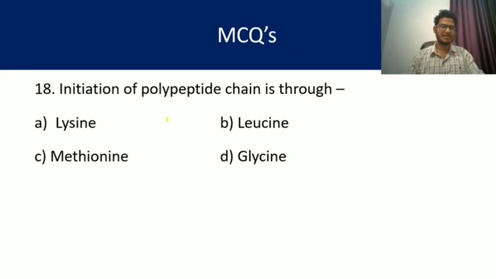Question number 18. Initiation of polypeptide chain is through which of the following amino acids? Out of these four amino acids, the first amino acid which starts translation, the initiation of the polypeptide chain, is formylated methionine, my dear friends. The answer is C, methionine.